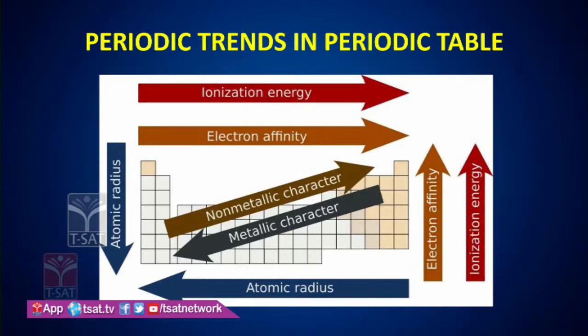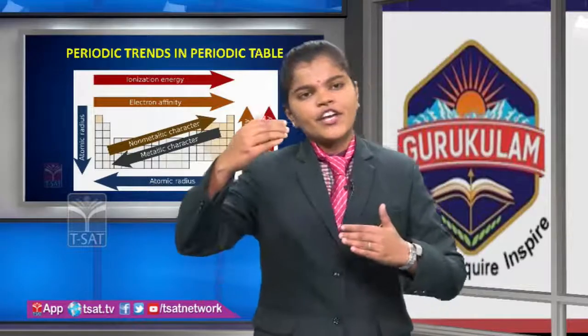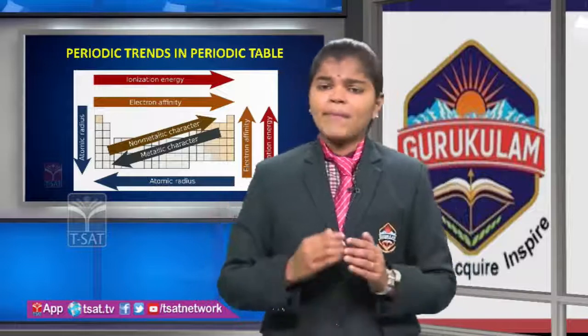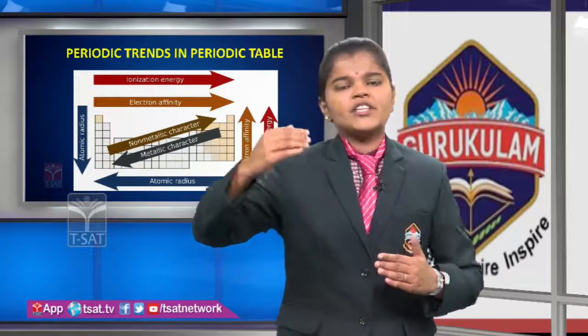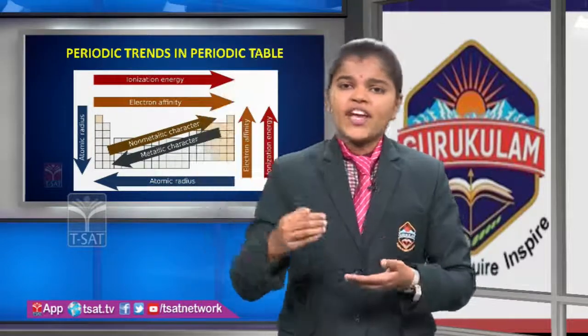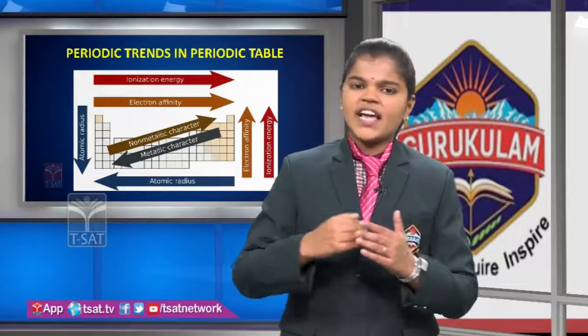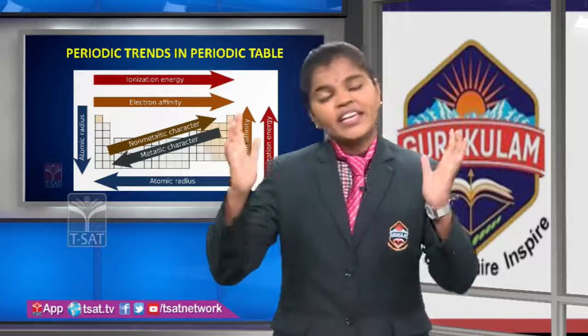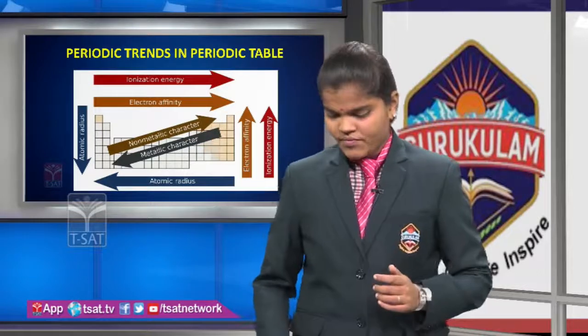Ionization enthalpy in a group from top to bottom decreases and ionization enthalpy in a period increases. And electron affinity, also in a group it decreases, in a period it increases. Metallic character in a group increases and in a period it decreases. Non-metallic character in a group decreases and in a period it increases gradually.